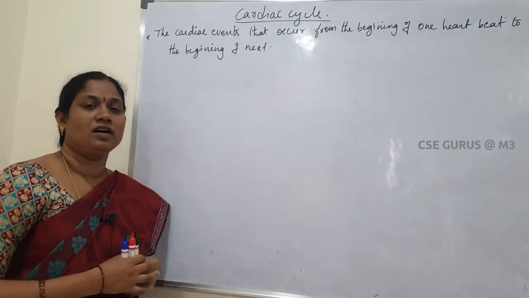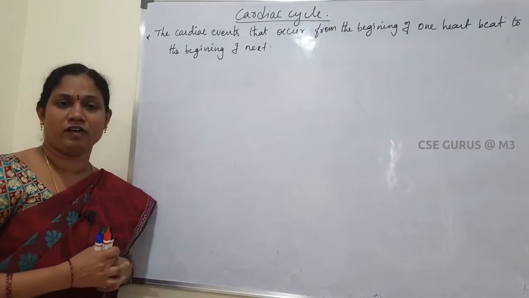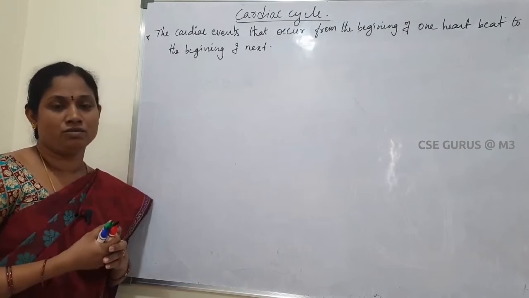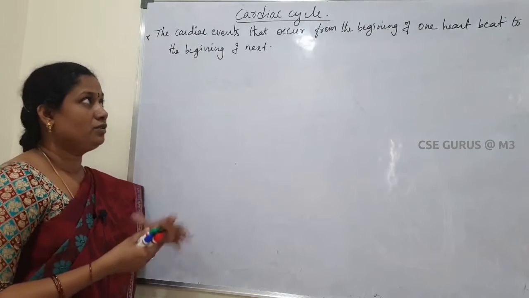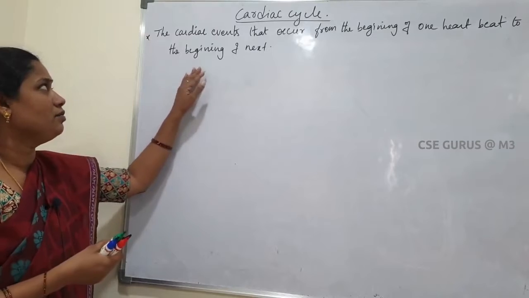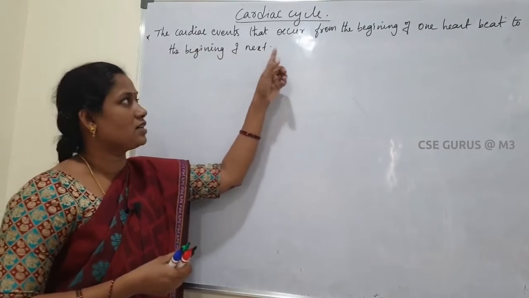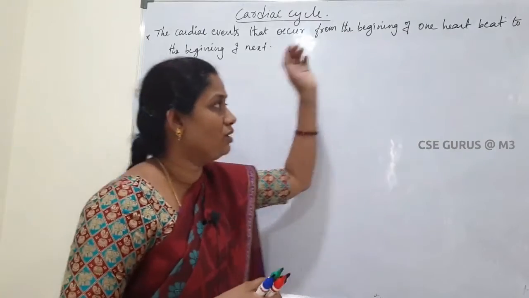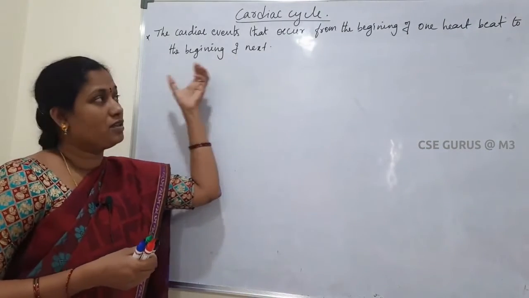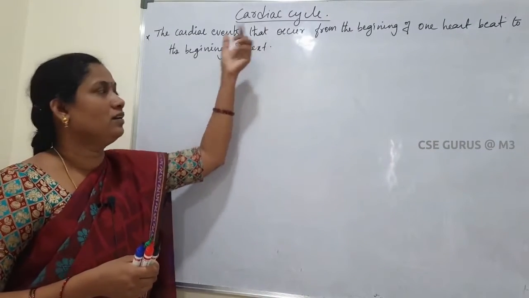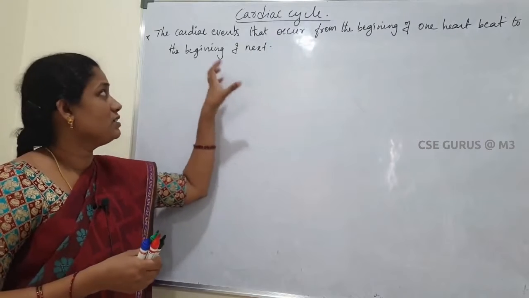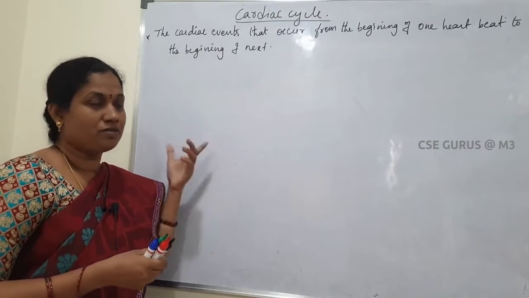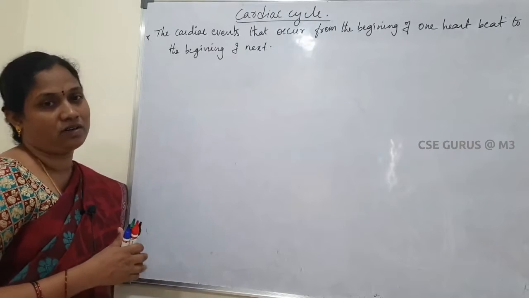Hello students, today I am going to teach about the cardiac cycle. What is the functioning of our heart? You know very well that the heart can pump the blood to different parts of the body. The cardiac cycle means the cardiac events that occur from the beginning of one heartbeat to the next heartbeat. These events collectively are called the cardiac cycle. These cardiac events occur in a regular, cyclic manner.